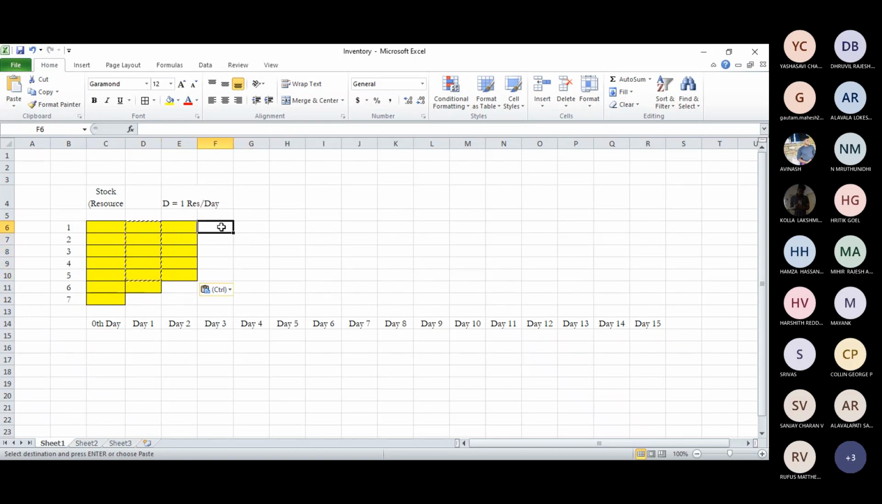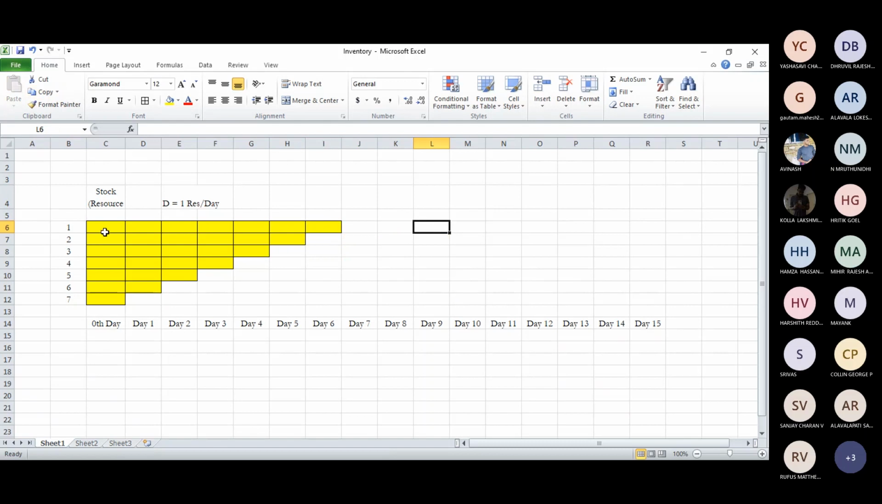And day 2 it will become 5, and day 3 it will become 4, and day 4 it will become just 3, and day 5 it will become 2, and the 6th day it will become just 1. On the 7th day it will become 0, right? So this is how the pattern is, right?